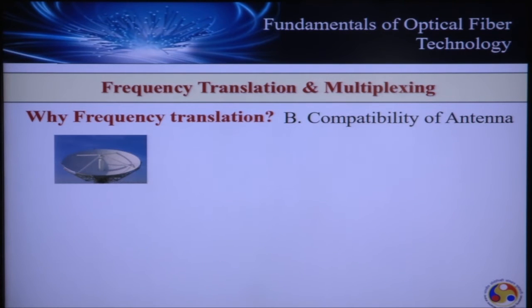So in the frequency range these signals are separated, but not in the time domain. In the time domain all the signals occupy the same range, the same time width, but in the frequency domain they are distinguishable. This is called frequency translation. So the question is, why should we go for frequency translation?